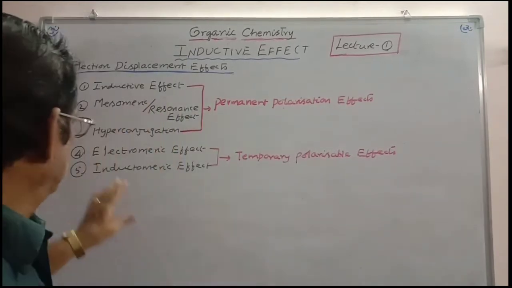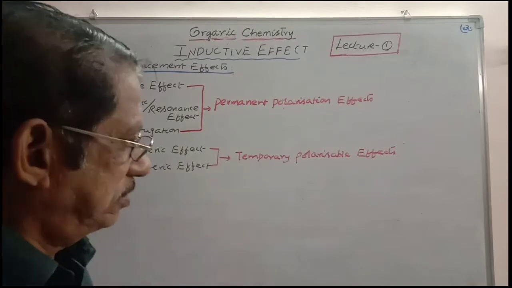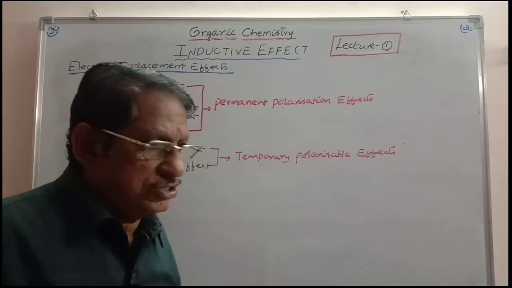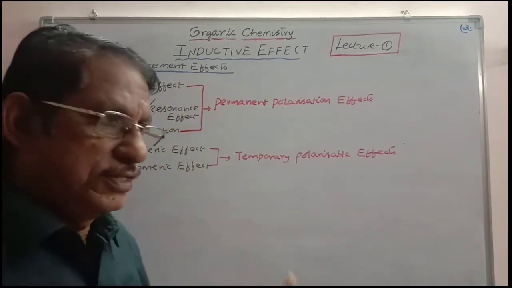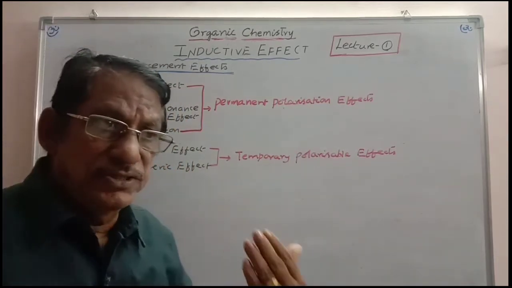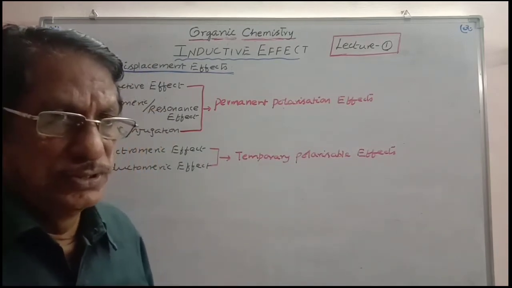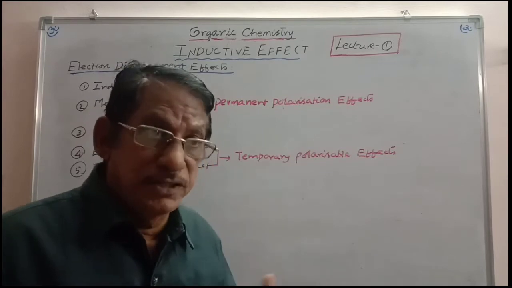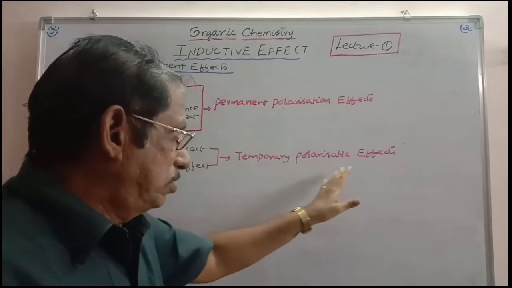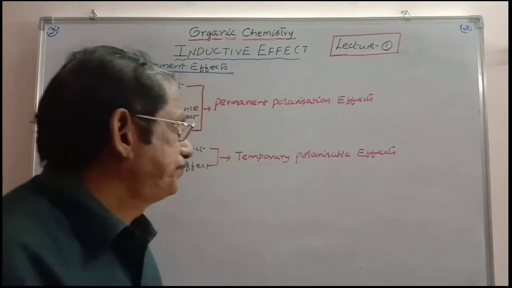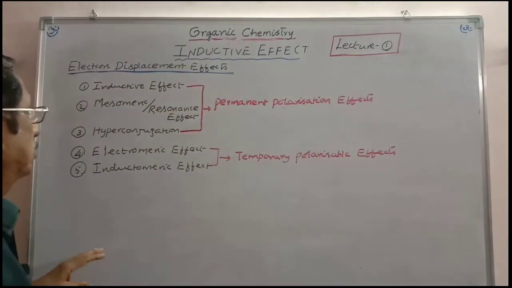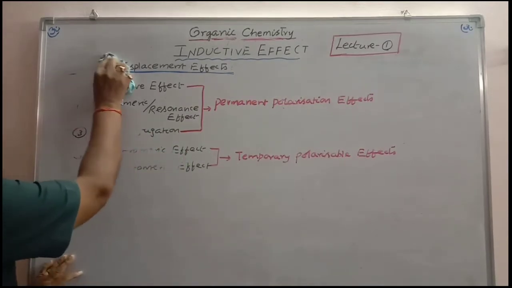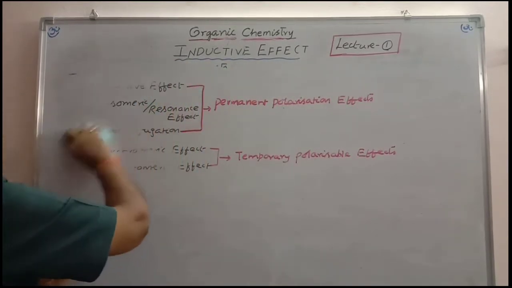The next 2, electromeric and inductomeric effects, are less important, and whenever needed, we will consider these, which are temporary polarizable effects. At the need of the reagent, the polarization takes place, and when the reagent is removed from the sphere of the reaction, the electron cloud reverts back, and that is why they are temporary polarizable effects. Now, we will consider the inductive effects in detail.